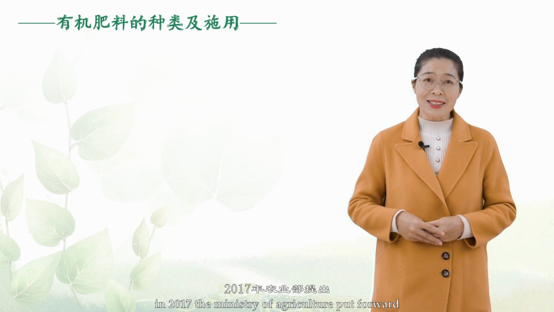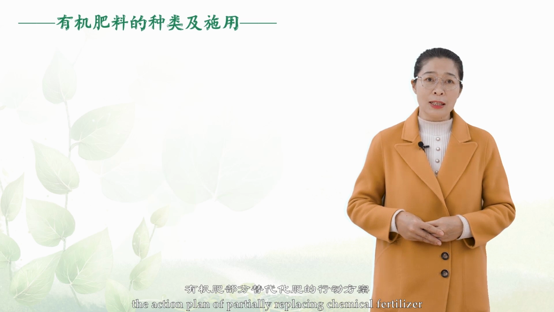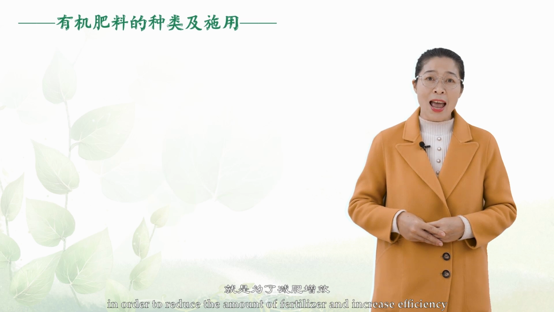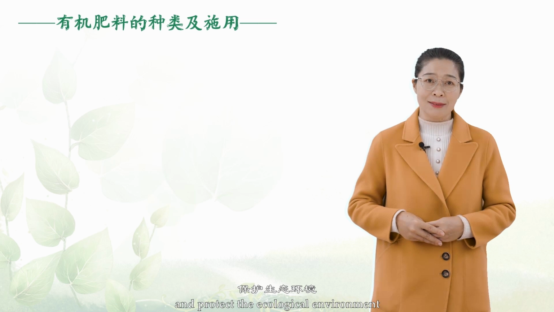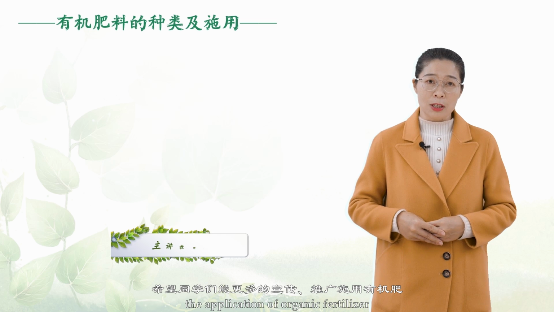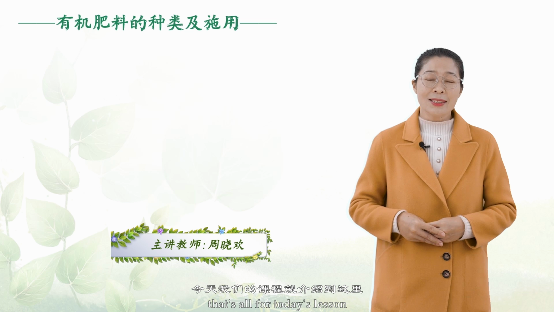In 2017, the Ministry of Agriculture put forward the action plan of partially replacing chemical fertilizer with organic fertilizer in order to reduce the amount of fertilizer, increase efficiency, and protect the ecological environment. I hope you can publicize and popularize the application of organic fertilizer to promote the development of green agriculture in China. That's all for today's lesson.